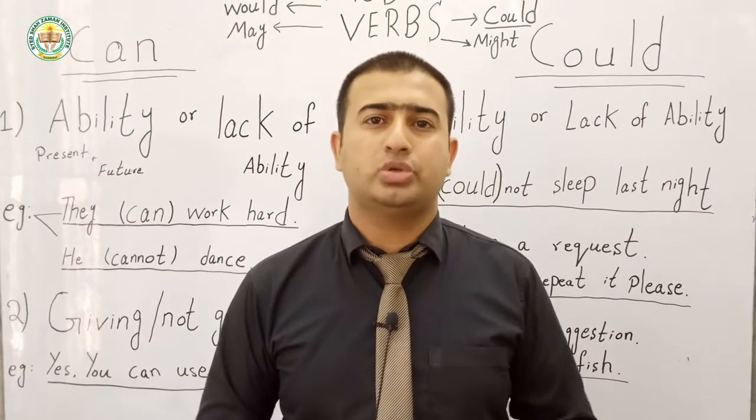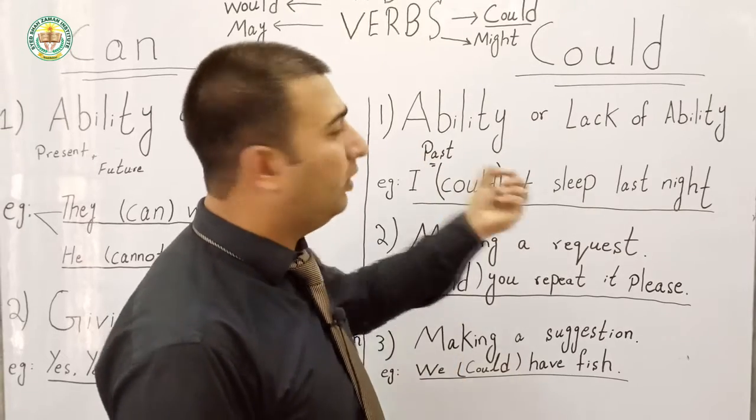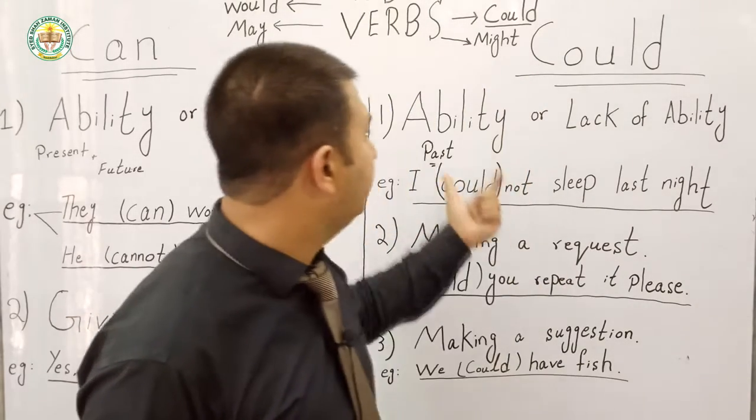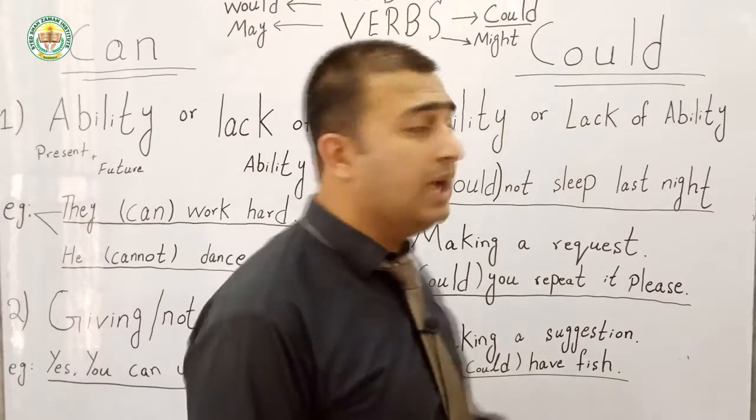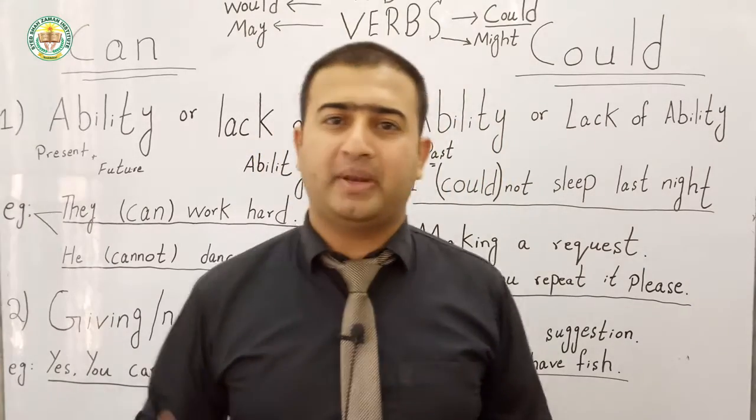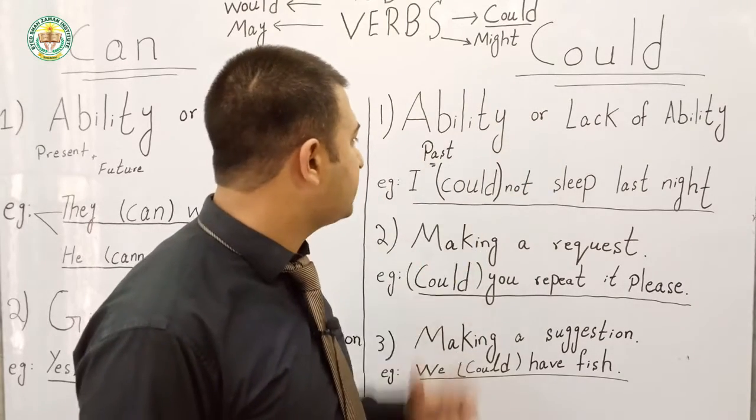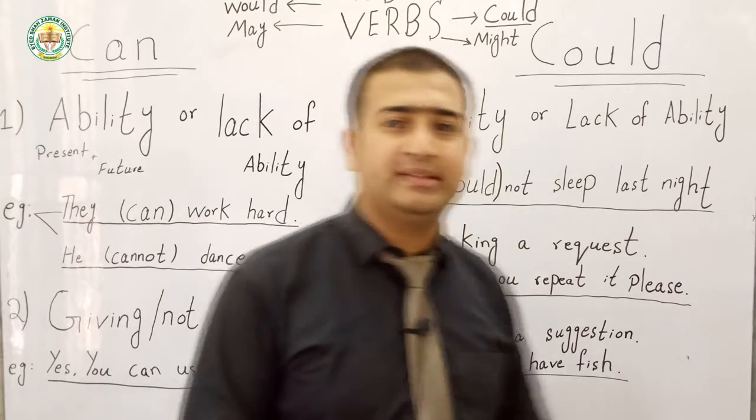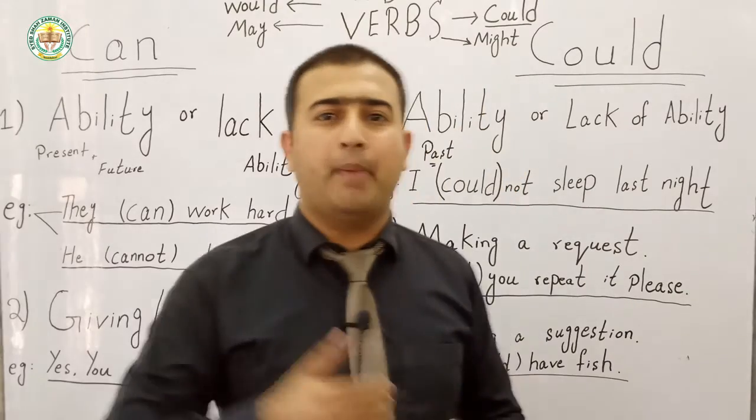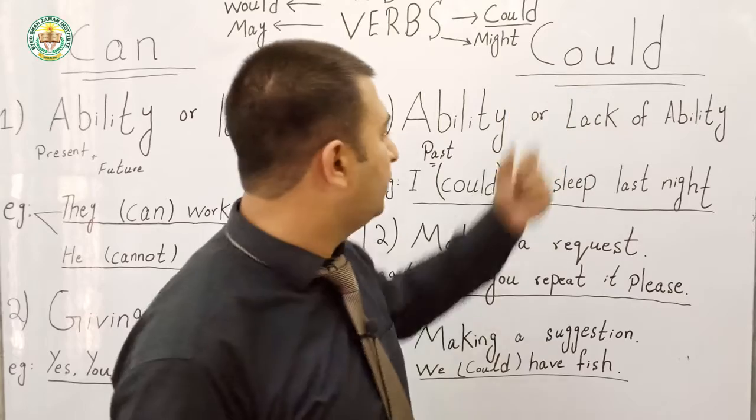Now let's go towards could. When we are using could, it is also the same as while we are using can. Could means ability or lack of ability, but it stands for the past, whereas can stands for present or future. So could is ability or lack of ability in the past. For example, I could not sleep last night. Here last night indicates the past night which has already passed. So we are using could.